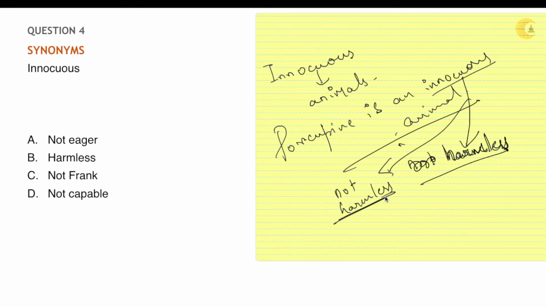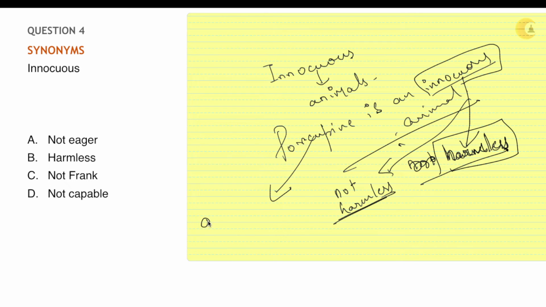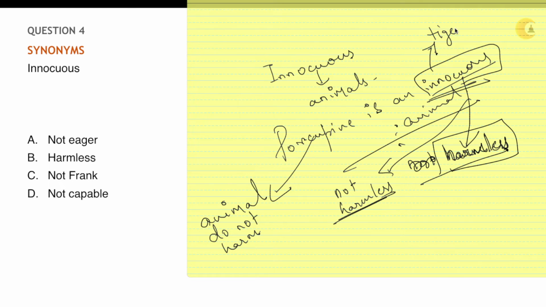So, innocuous is a word that comes along with animals. It generally is used with animals that do not harm people, or anyone else. But you cannot use the word innocuous with someone like a tiger, a lion, a bear, a leopard.